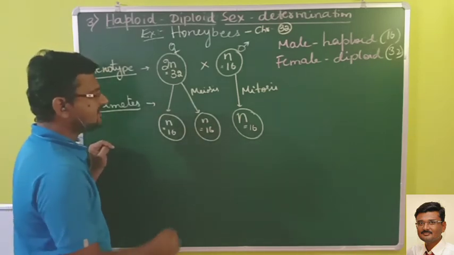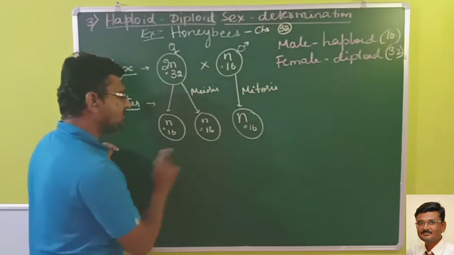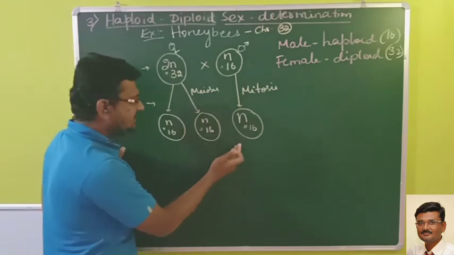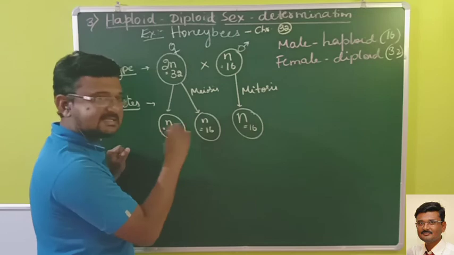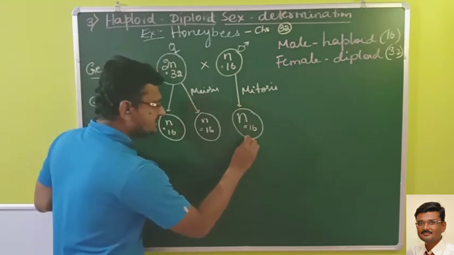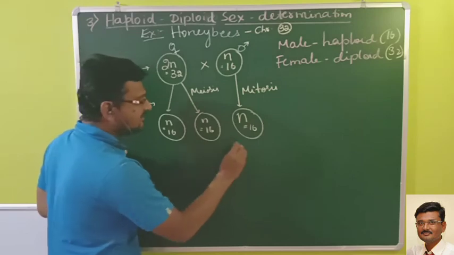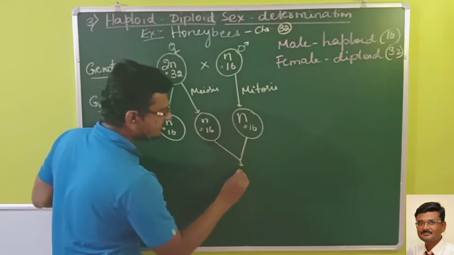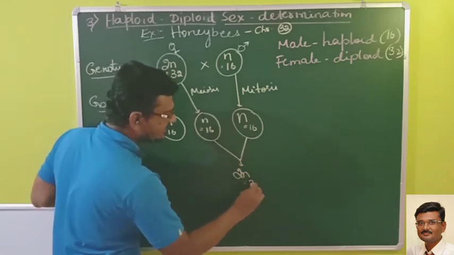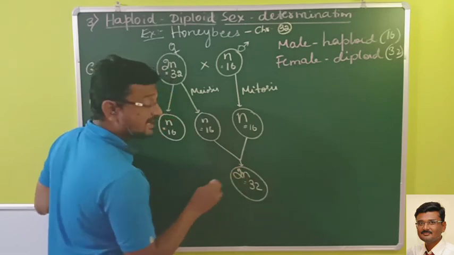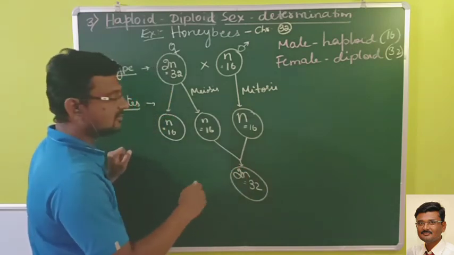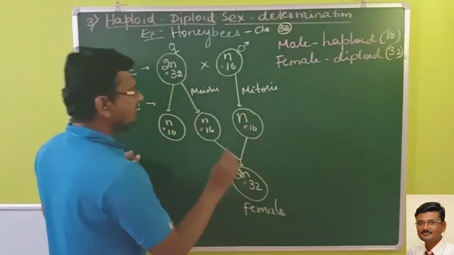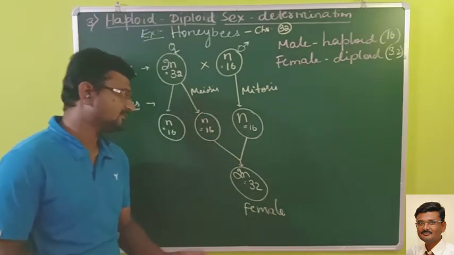Now what happens? There will be plenty of eggs, and remember few sperms are produced. Think there is one sperm and two eggs. This sperm will fertilize any one of the ova. Let me write, it will fertilize this one. Then n becomes 2n, the chromosome number is 32. So now it is a diploid cell, and it becomes the progeny. So it will be female only. And remember, the females in the honeybees are always diploid.